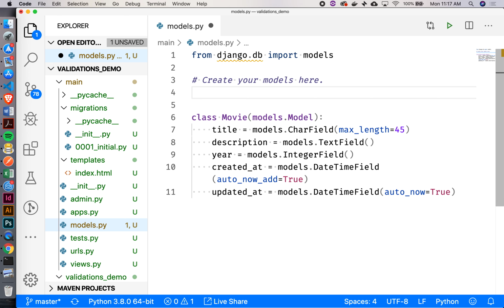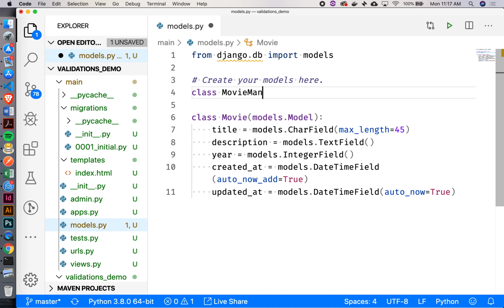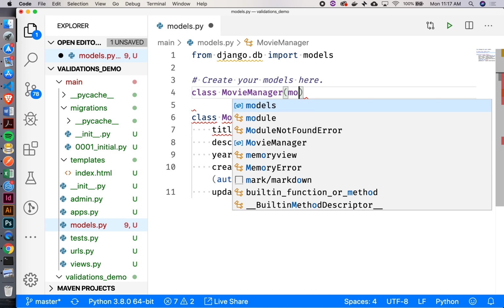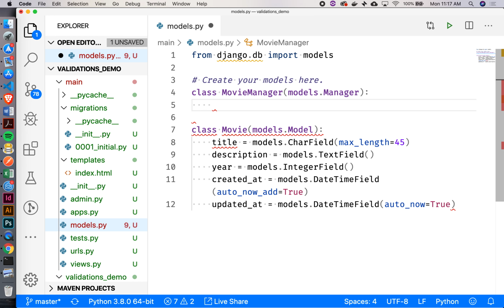So I'm going to create a MovieManager, and I'm going to inherit from models.Manager. Then I'm going to create a method inside this.